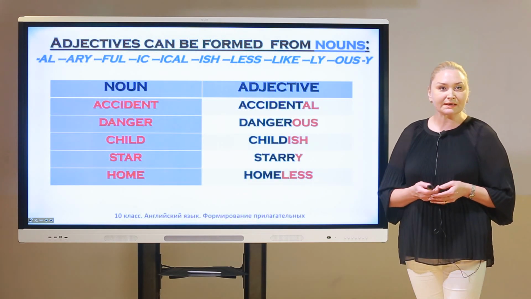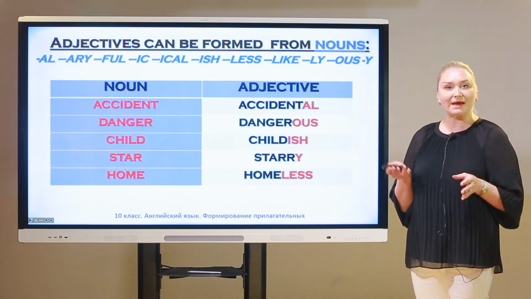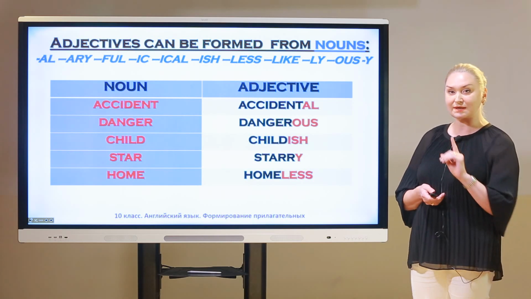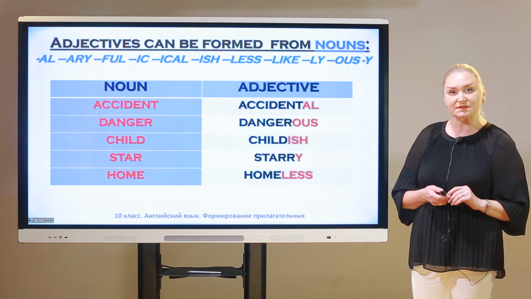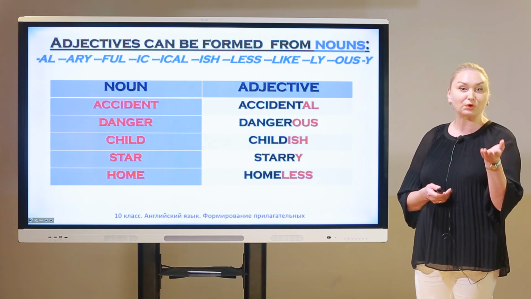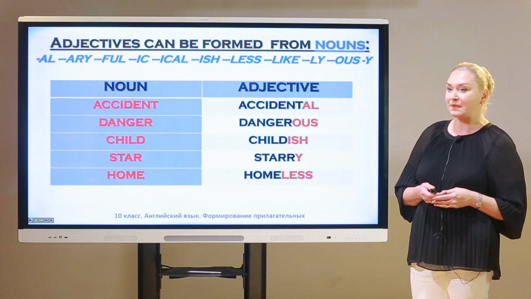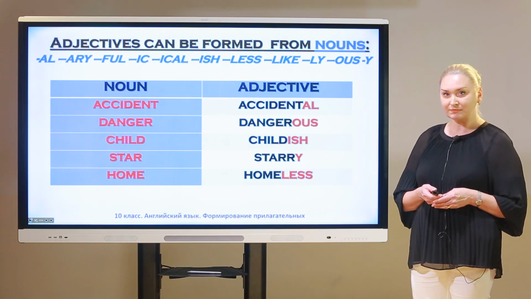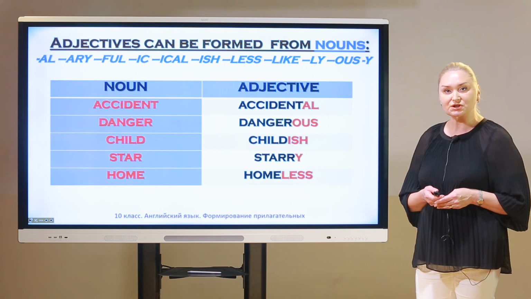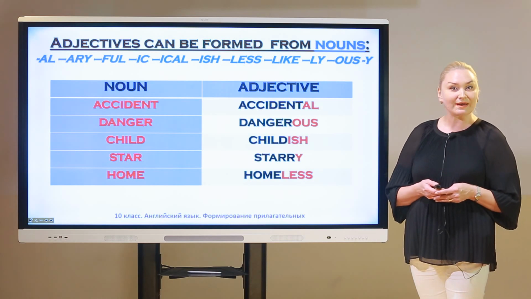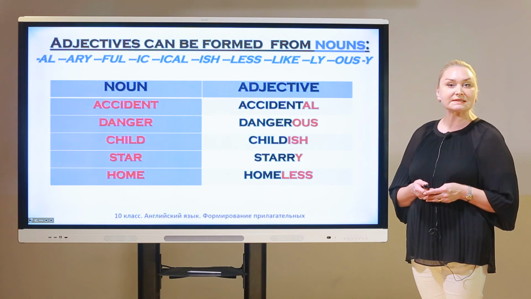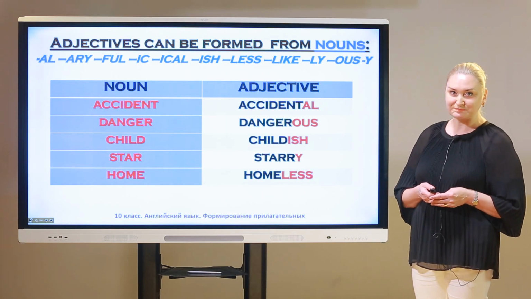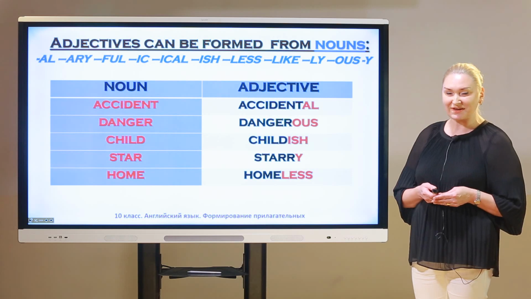So, I'd like to give you samples of adjectives which were formed from nouns. And pay attention to the list of suffixes which can be helpful for you when you form adjectives. So, let's repeat together with me. Accident, accidental, danger, dangerous, child, childish, star, starry, home, homeless. Have you repeated? Thanks. Well done.